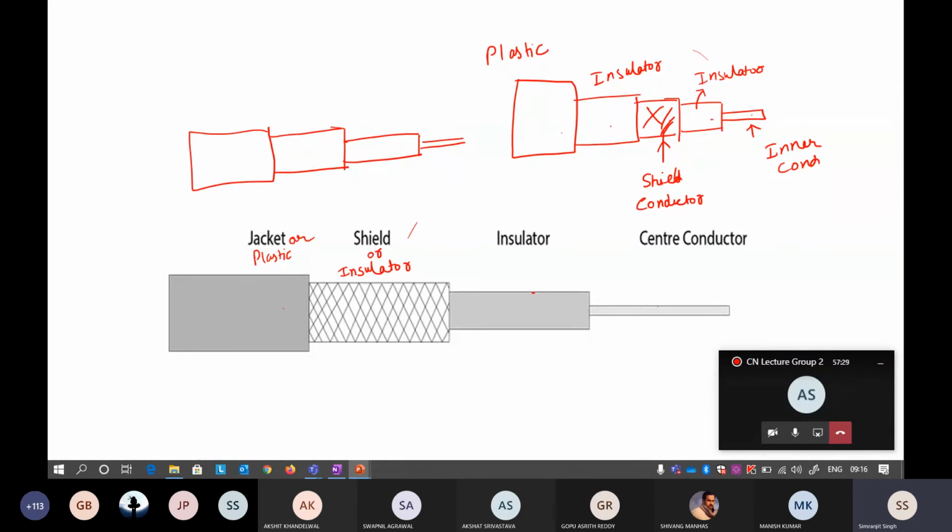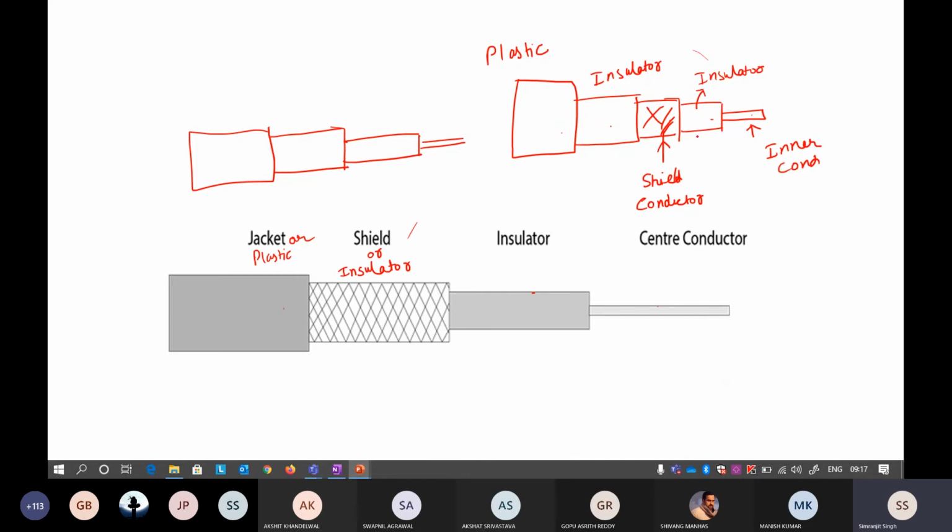If you cut that wire, there will be a white part. Inside this white part there will be a metal conductor, and again there will be a white part, and then there will be a copper shield. Actually, this is the ideal coaxial cable. Now because of these two insulators, the loss or interference is very less. But still I will not say that there is no interference, but this interference is very less.